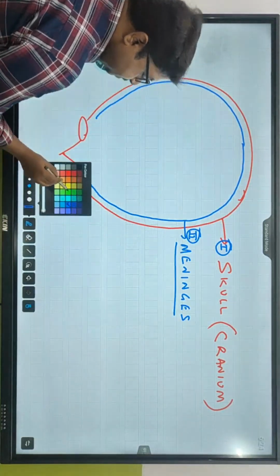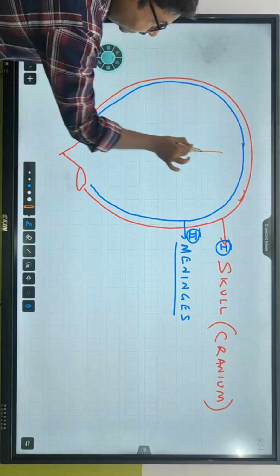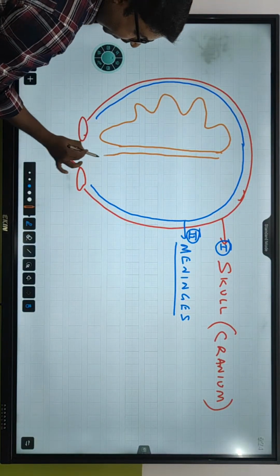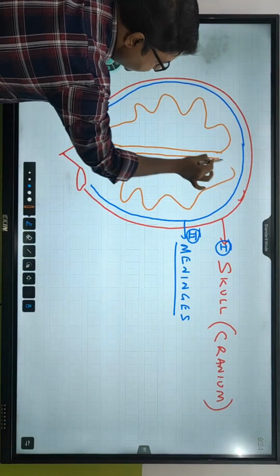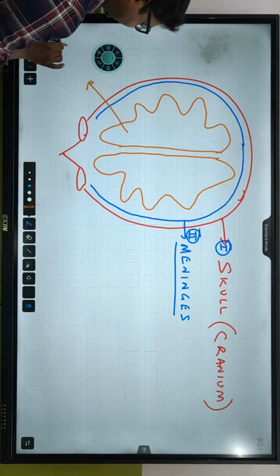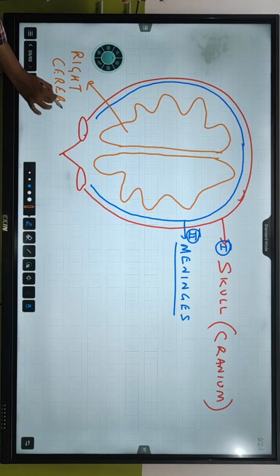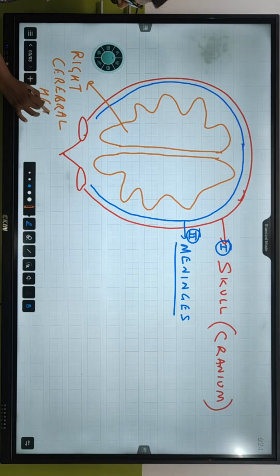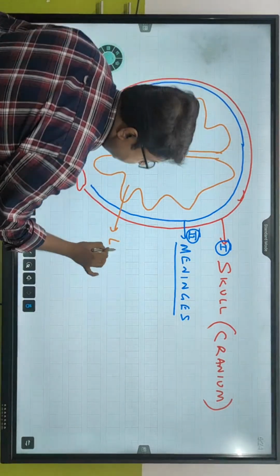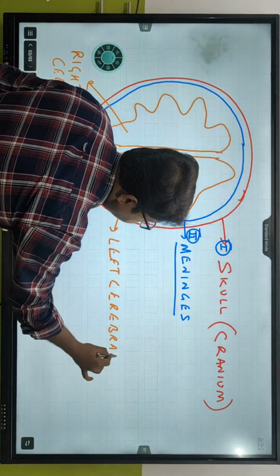Why? Because it protects. It protects whom? It protects the cerebral hemisphere. Got the idea? So these are the two cerebral hemispheres. This is the right cerebral hemisphere. And this is the left cerebral hemisphere.